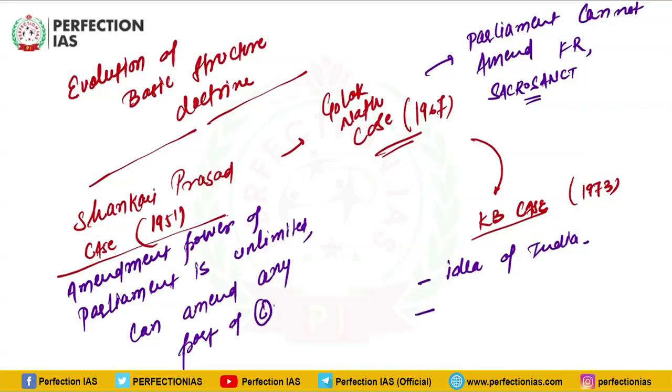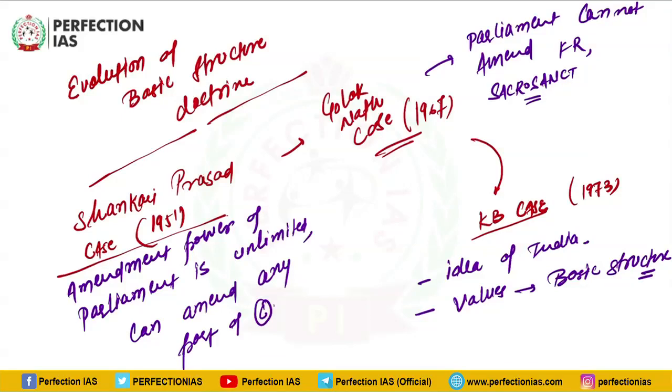Therefore these values cannot be changed, and these values are the basic structure. That means you can amend the rest of the parts, but you cannot amend the basic structure, which is the lifeline of our democracy.